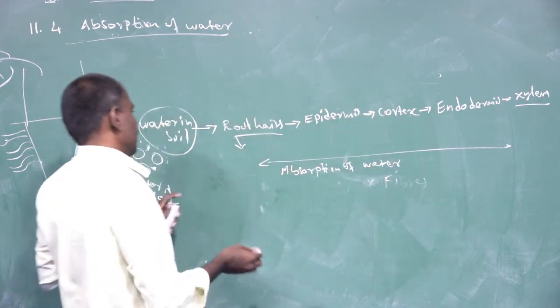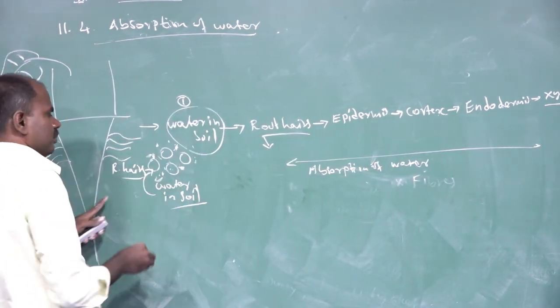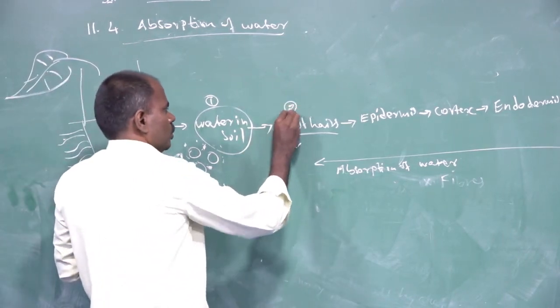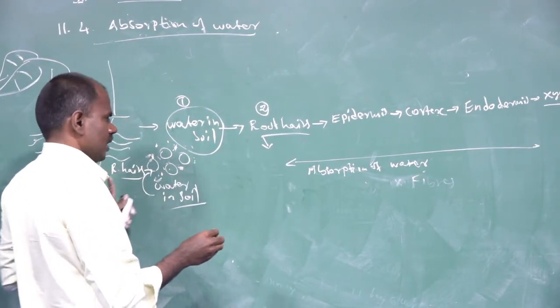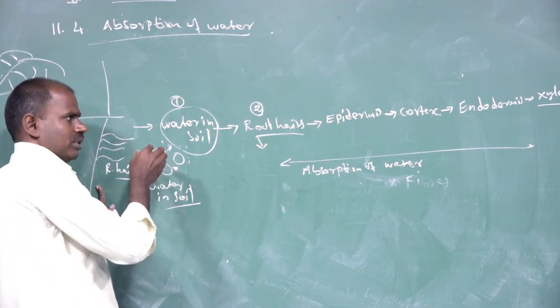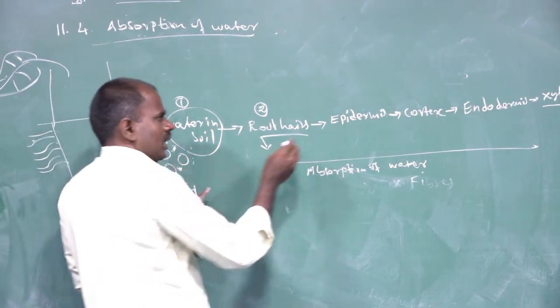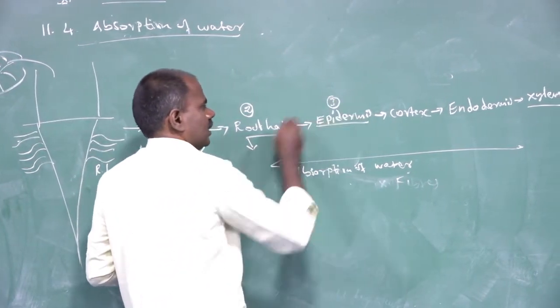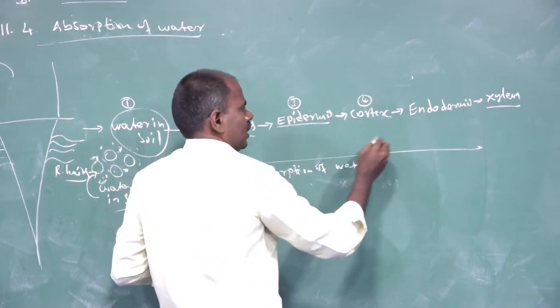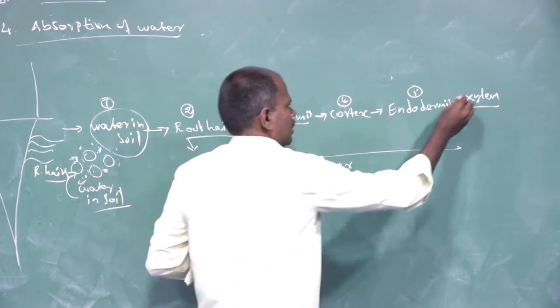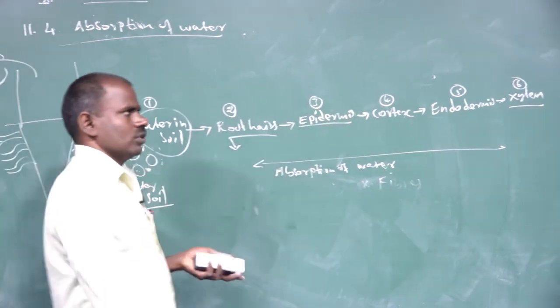Absorption of water: number one, water is present in the soil. Number two, root hairs, present in the maturation zone of the root system. Then the epidermis, the fourth is cortex, the fifth is endodermis, and the sixth is xylem.